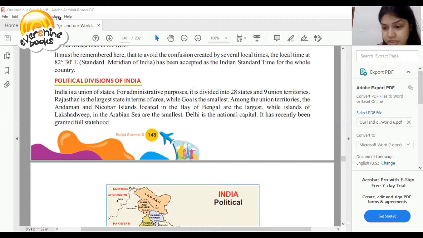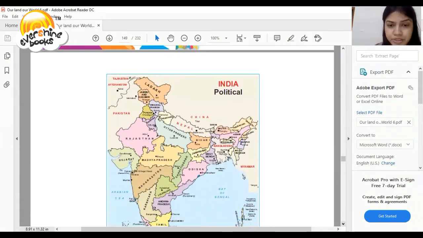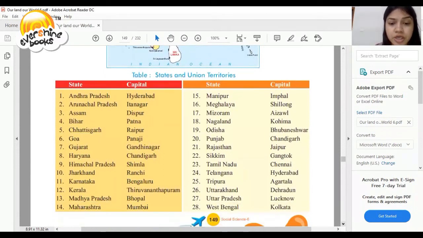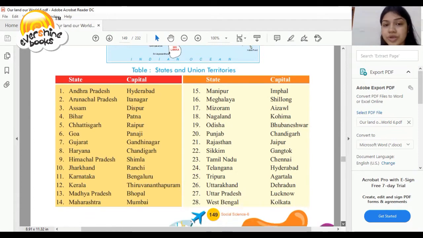So this is the political map of India. As you can see on my screen, this is the political map of India. So there are 28 states named Andhra Pradesh, Arunachal Pradesh, Assam, Bihar, Chhattisgarh, Goa, Gujarat, and, dear student, their capitals: capital of Andhra Pradesh is Hyderabad, capital of Arunachal Pradesh is Itanagar. So this is the list of states and their union territories.